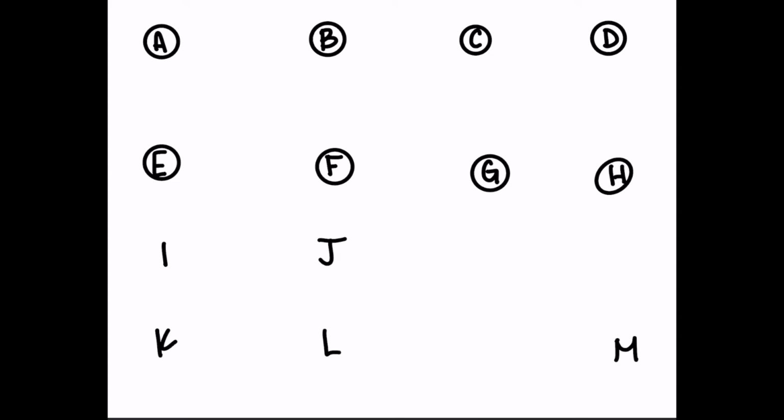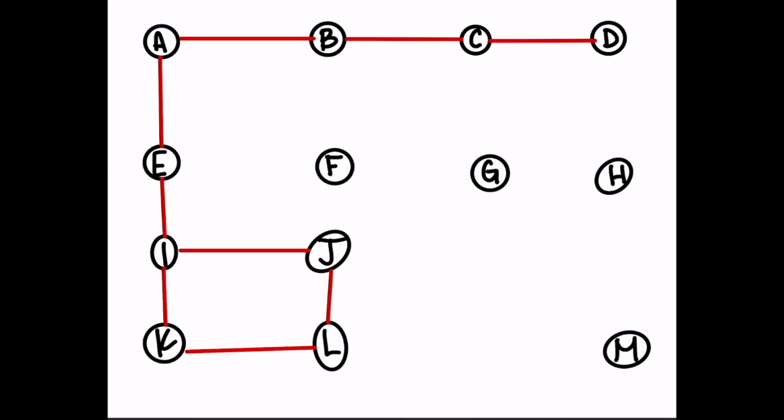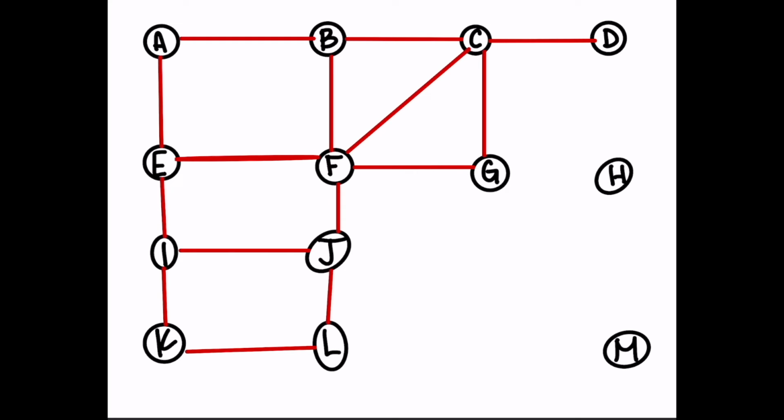So, as you can see, this is going to be node A, B, C, D, E, F, G, H, I, J, K, L, and M.